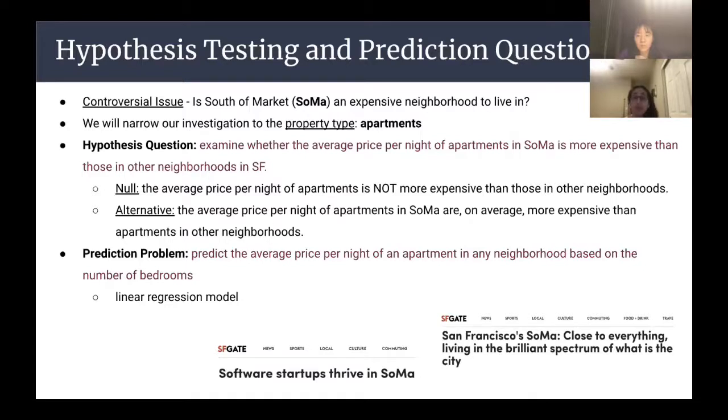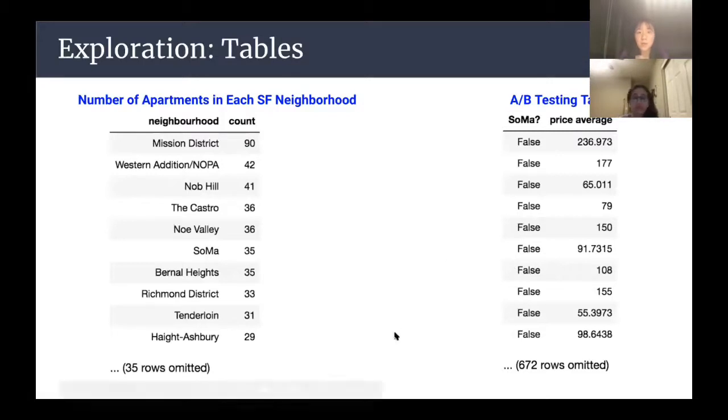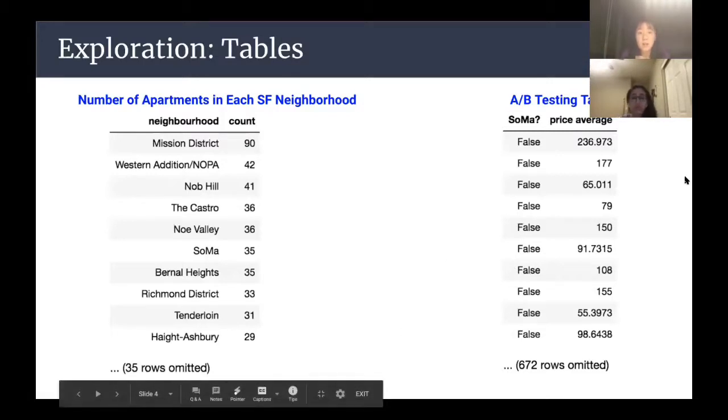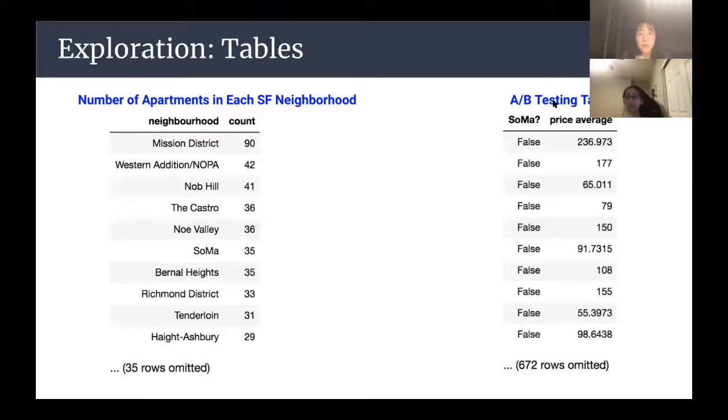Relatedly, we wish to predict the average price per night of an apartment based on the number of bedrooms it has, and to do this, we'll use linear regression modeling. We intend to perform an A/B test for our hypothesis testing question with SoMa apartments in Group A and non-SoMa apartments in Group B. First, we want to look at the distribution of apartments in our sample.